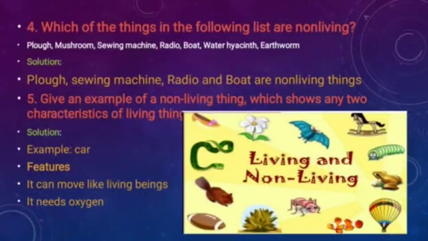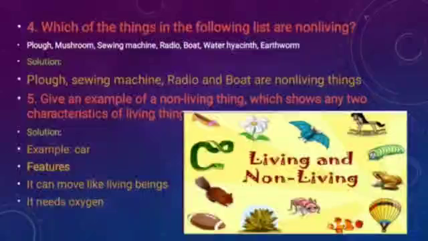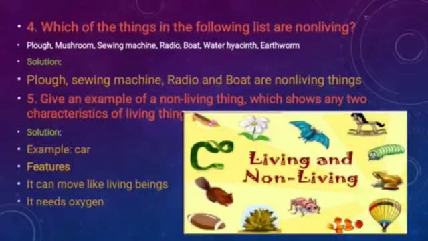If we are taking the example of a car, a car is a non-living thing, you know that. Say it shows any two characteristics of living things. First, it can move like living things. It means it can move from one place to another. This is a characteristic of living things, movement. And second, it needs oxygen. We also need oxygen. Living things also need oxygen for respiration. Like us, a car also needs oxygen.